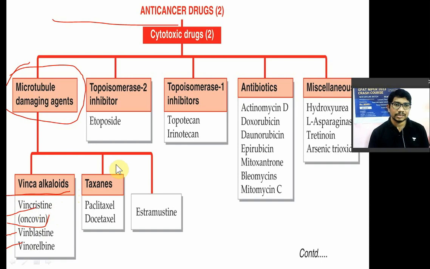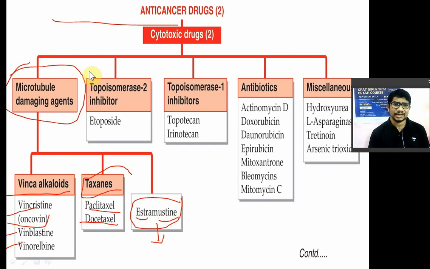Microtubule damaging agent. Second class is nothing but the taxanes. So in that you have paclitaxel, docetaxel. We are going to see detail about this. Then third one is estramustine. Now estramustine is nothing but, you can see estra is the term for estradiol, and mustine is the term for nitrogen mustard or alkylating agent. So it is a combination of estradiol plus alkylating agent.